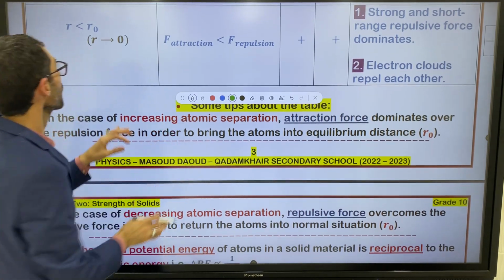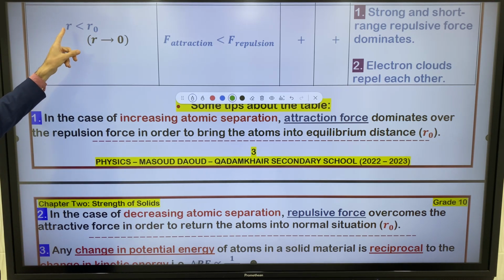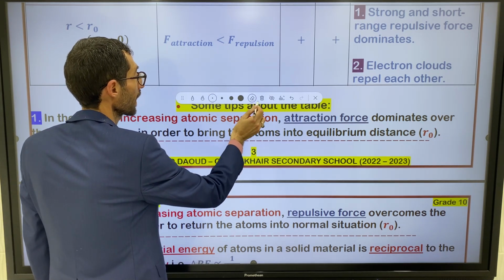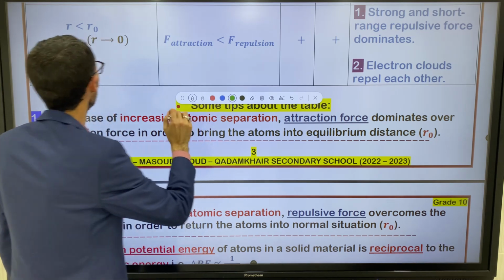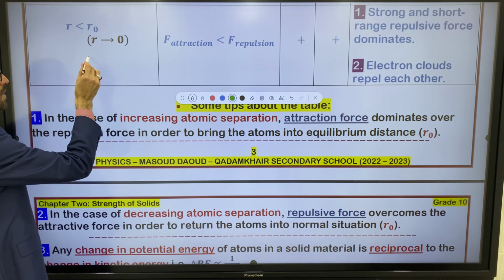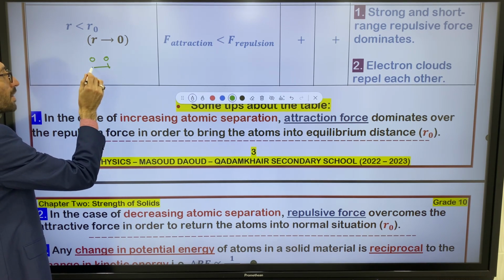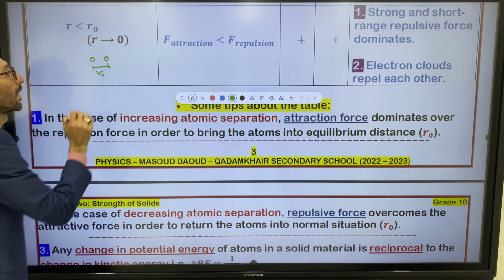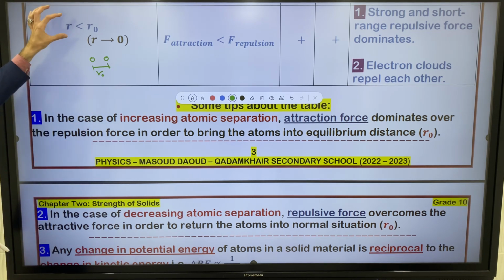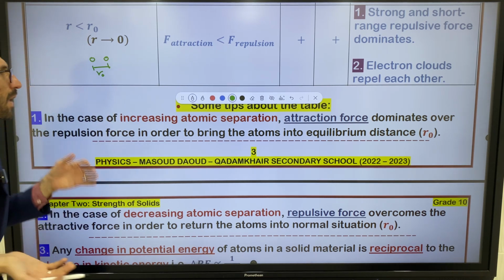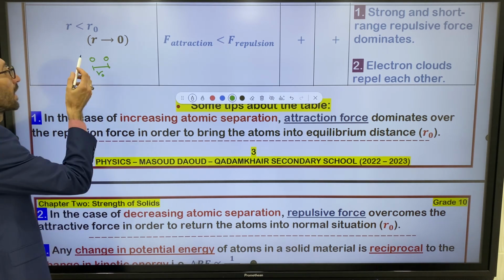Let's move on to another one, which is the last case actually. What happens to the material if R is less than R naught? Let me draw the situation. This is R naught, right? But here it says R, or atomic separation, or I can say atomic distance, as you like, it doesn't matter. So this is R naught.